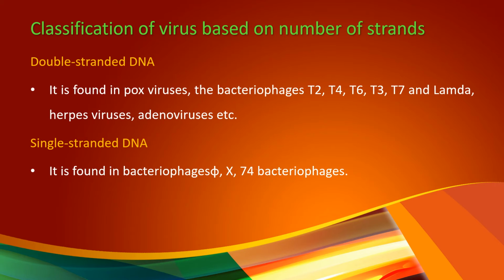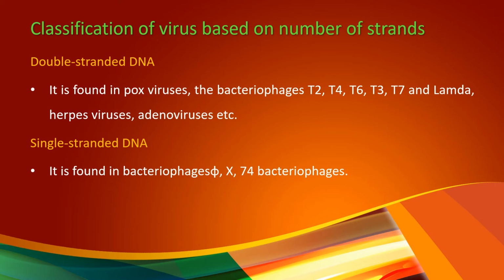Classification of virus based on number of strands. The number of strands present in the viruses is also considered one of the properties in the classification. First is double stranded DNA. This group of viruses contains double stranded DNA as a genetic material. Examples: pox viruses, bacteriophages T4, T2, T6, T3, T7, lambda, herpes virus, adenovirus. All these viruses contain double stranded DNA